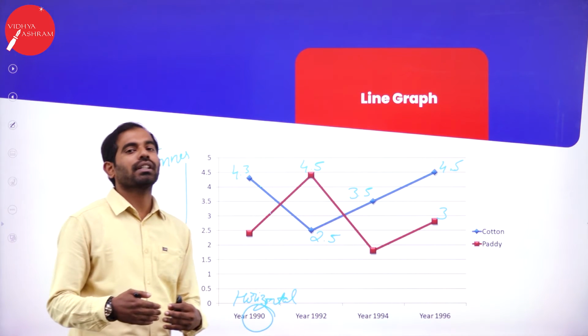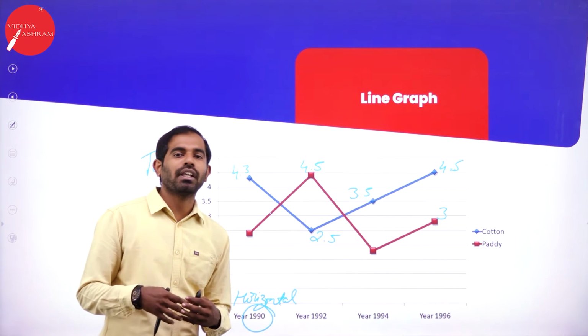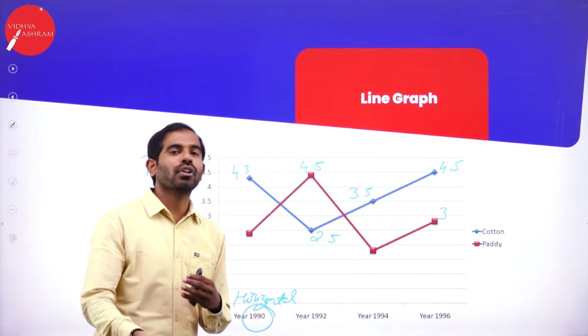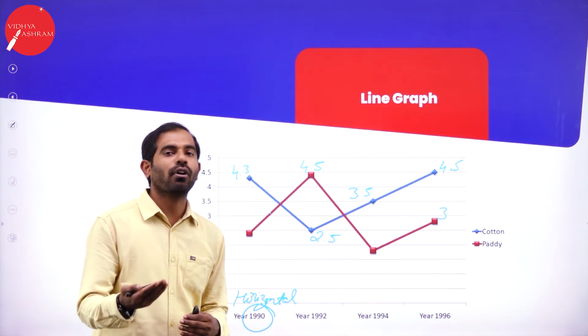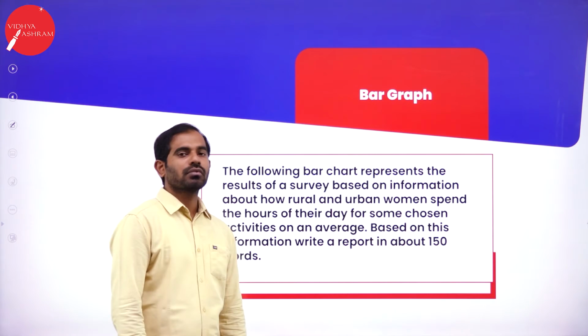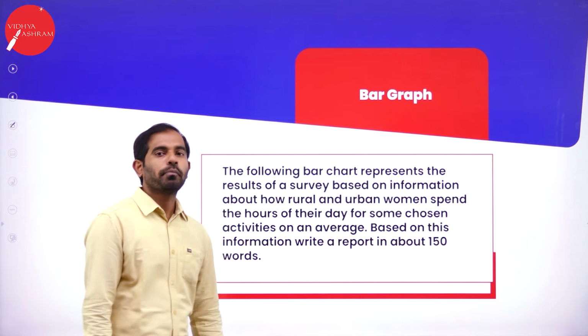If you cannot do this, if you cannot use vocabulary, I keep telling you, make use of vocabulary, make use of different words. If you cannot use it, it is going to be of no use in order to score 5 marks in your examination. Next, let me move on to the bar graph.